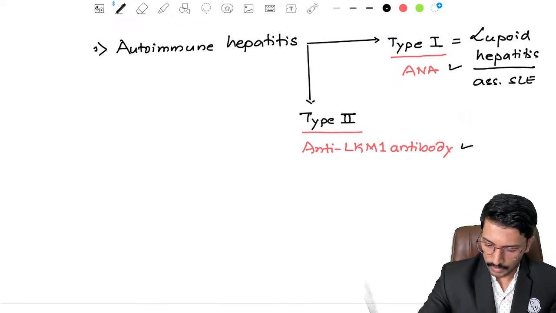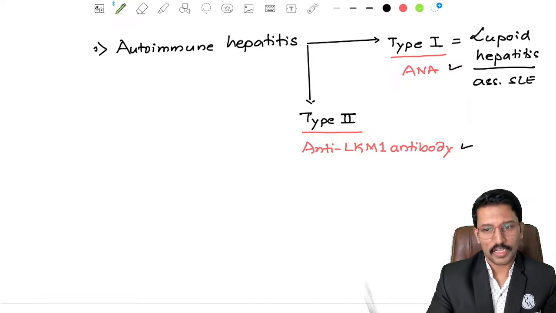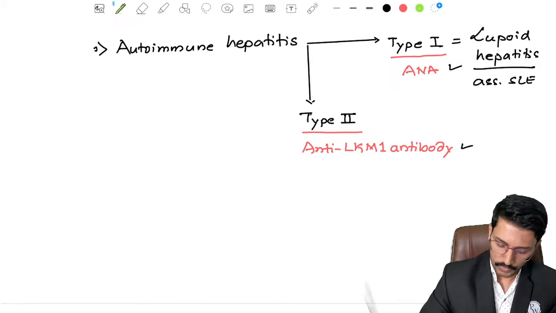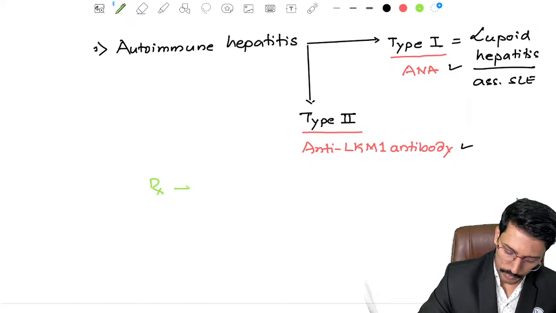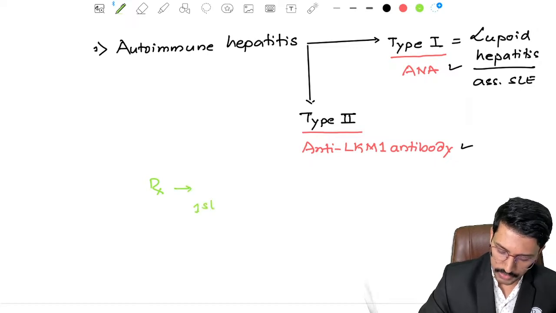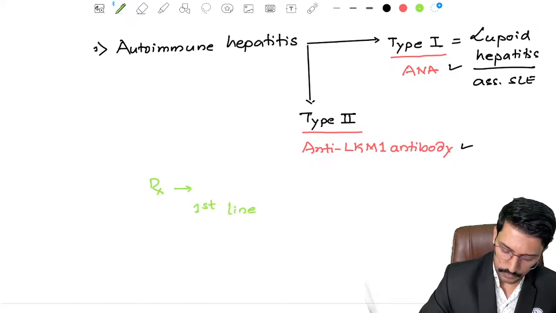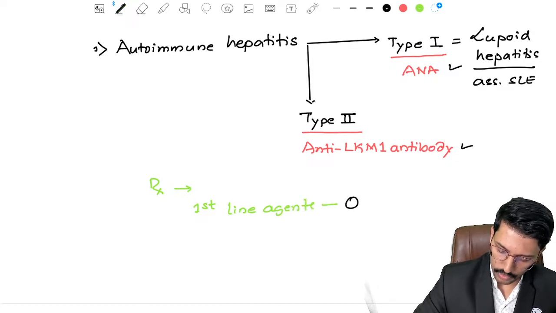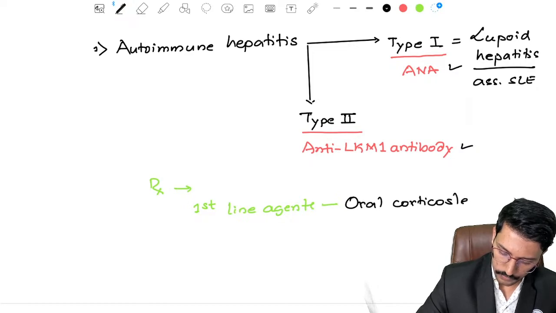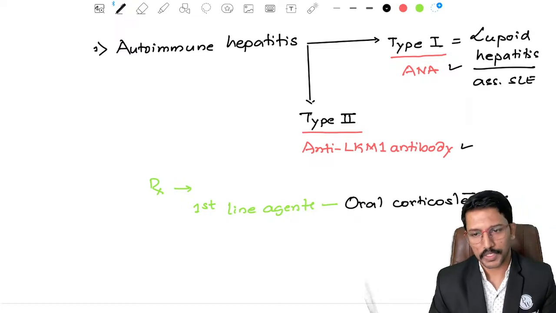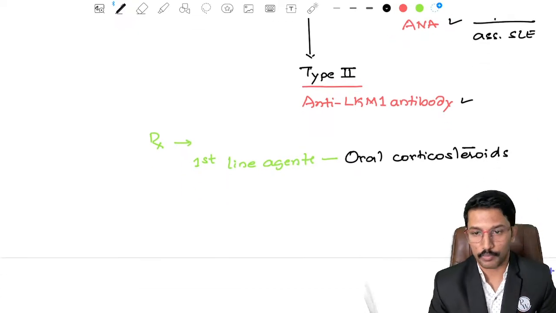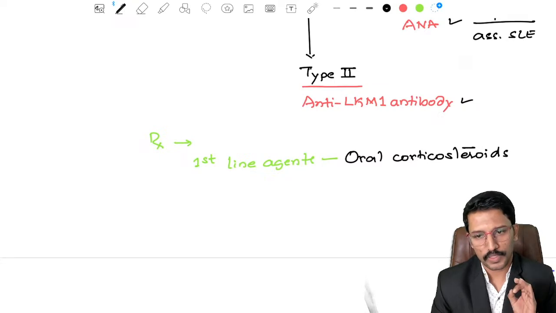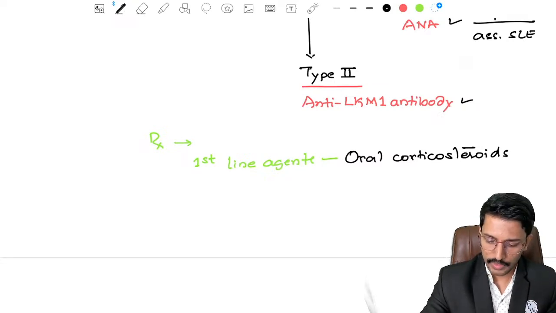Okay. Now they will also ask you about the treatment of autoimmune hepatitis, right? So when it comes to treatment of autoimmune hepatitis, remember the first line medications are steroids. First line agents are nothing but oral corticosteroids. So if the patient is not responding to steroids, we do add immunosuppressant, but the starting point is usually steroids when it comes to autoimmune hepatitis.